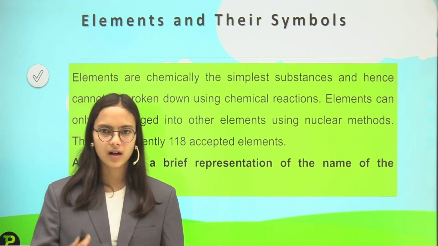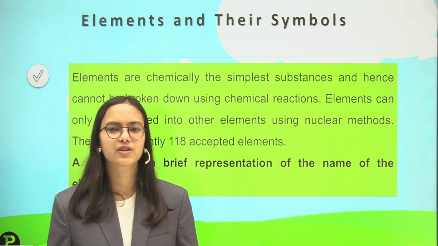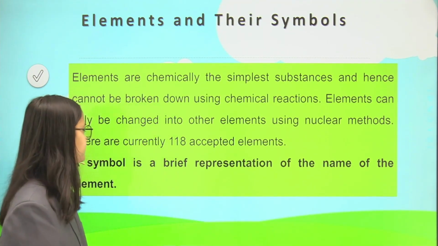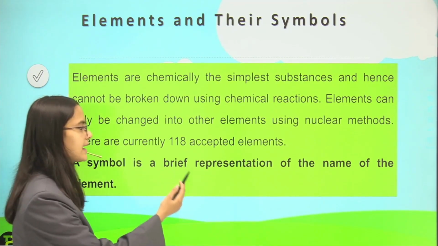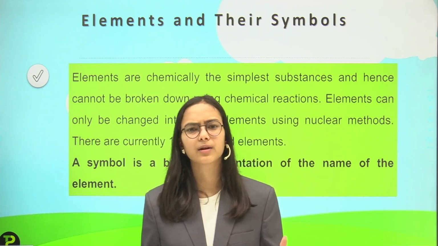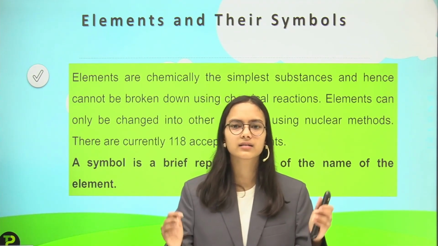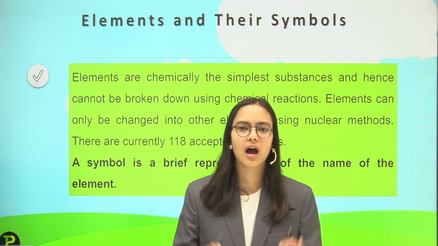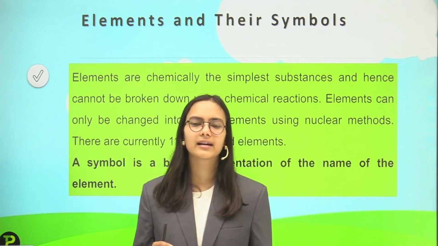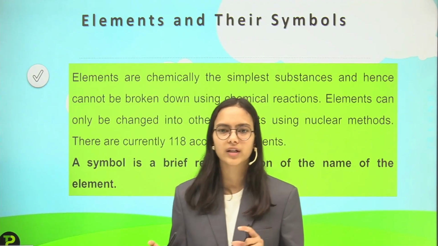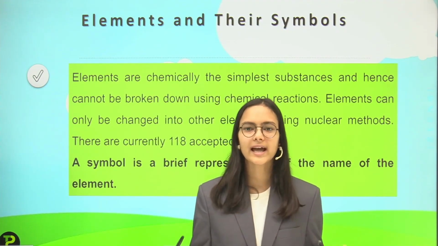You might have heard about nuclear fusion and nuclear fission. They all transform one element into another element. There are currently 118 accepted elements. You might have heard about the periodic table, where all the elements in the universe are stated together in a table, and we can see all of them.